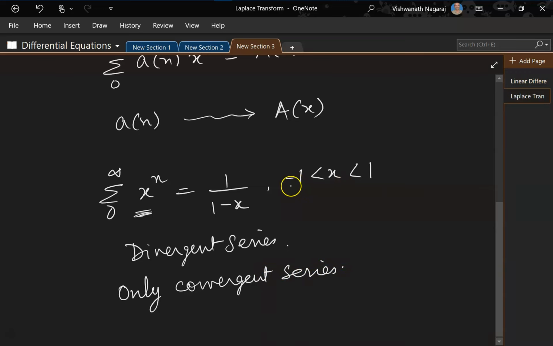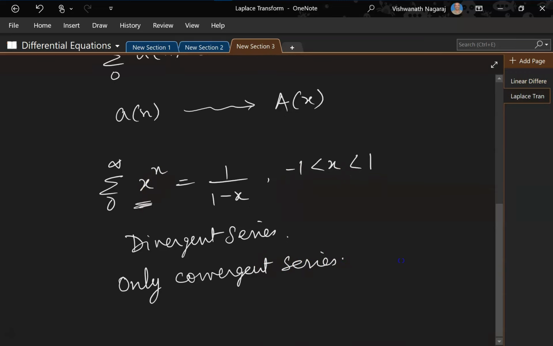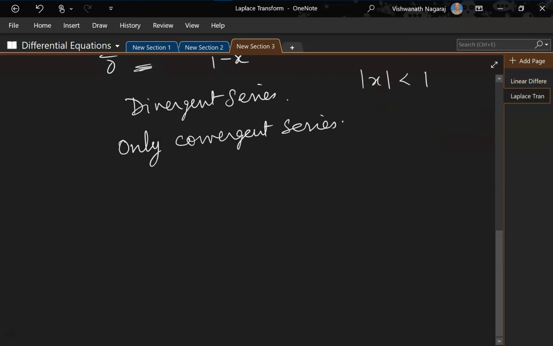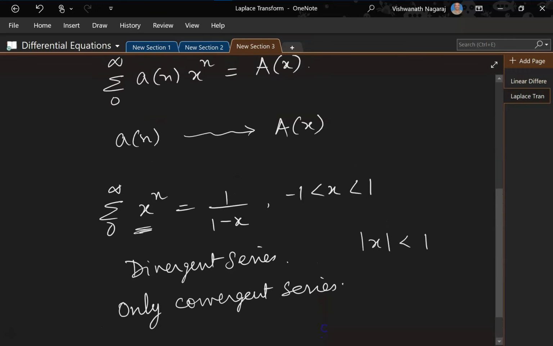Now less than minus 1 means what? That is why here the magnitude of x is less than 1. Okay. Now if for example an, now here an was what? An was 1. A of n is equal to 1.